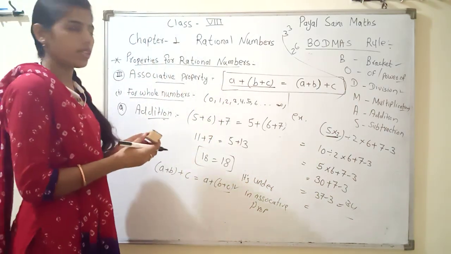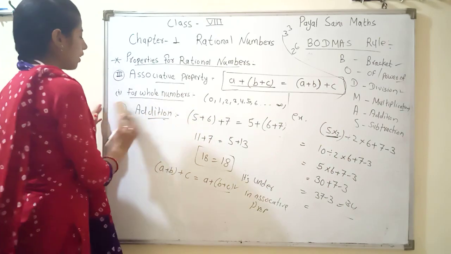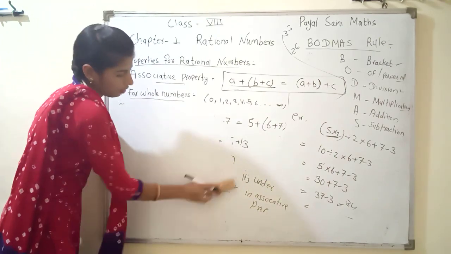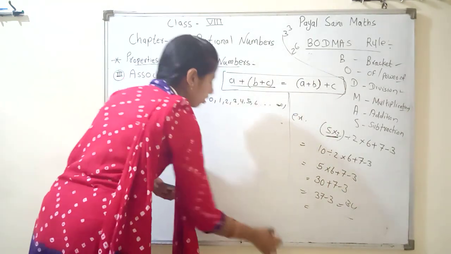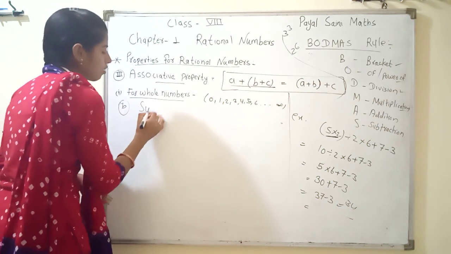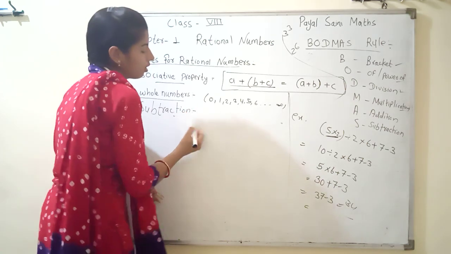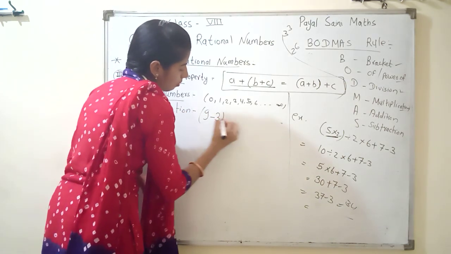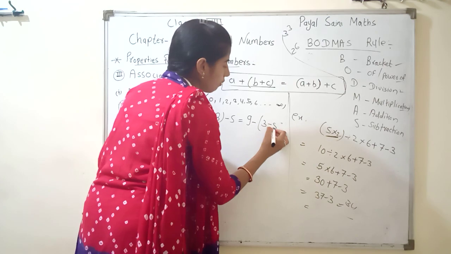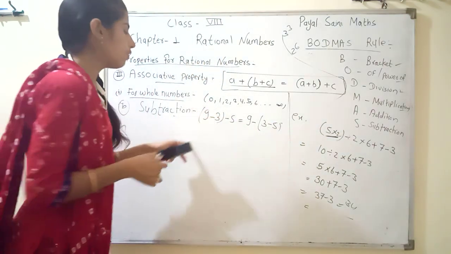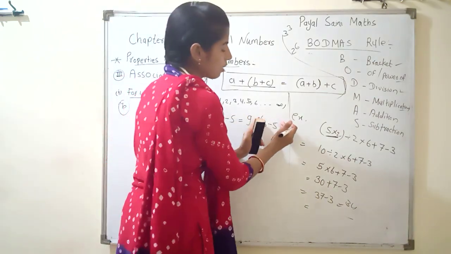Now our next operation is subtraction. Subtraction is also the same, we can check. For subtraction, next B point. B is subtraction. Subtraction is minus, like that I write here 9 minus 3 minus 5 equal to 9 minus 3 minus 5. Because in our left hand side the first two numbers are in bracket and the right hand side the last two numbers are in bracket.